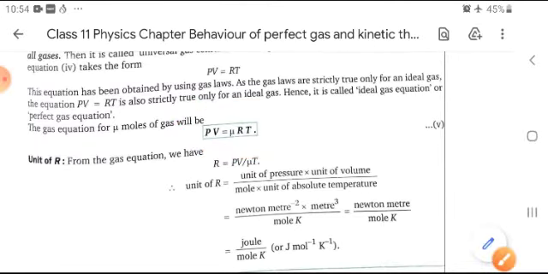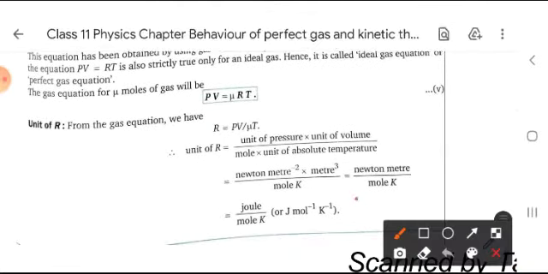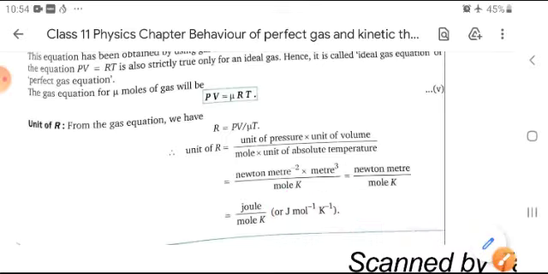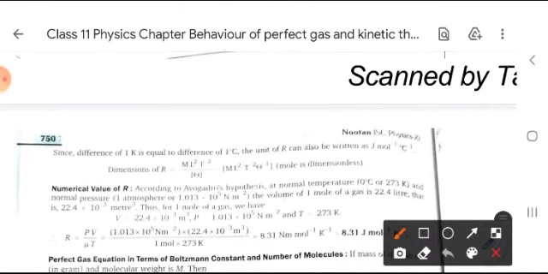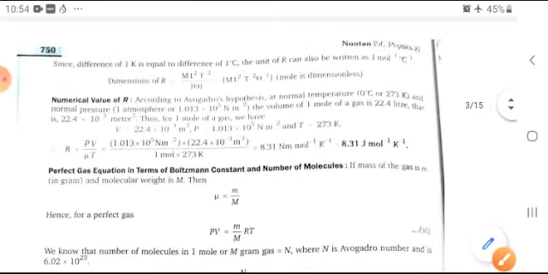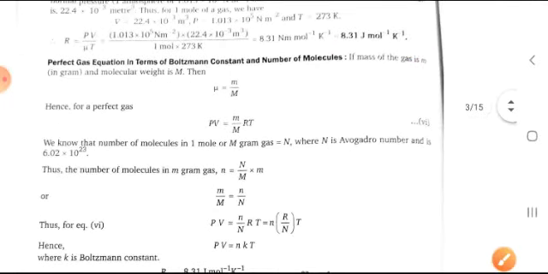The unit of gas constant is joule per mole per Kelvin, and its dimension formula is also important: ML2 T minus 2 upon theta for 1 mole. The numeric value of capital R is 8.31 joule per mole per Kelvin for perfect gas.